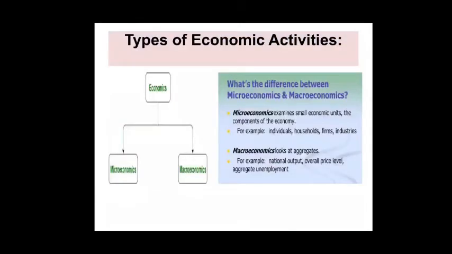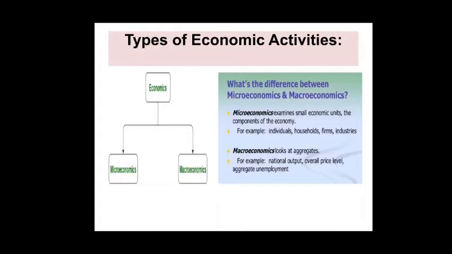Last one, economical activity, distribution. The income that is earned through the production of goods is distributed among the various factors of production. Already I told you, land, labor, capital and entrepreneurship. So this is the distribution of work. These processes involve the activities undertaken to determine the price of the factors of production. Children, so these are the economical activities.